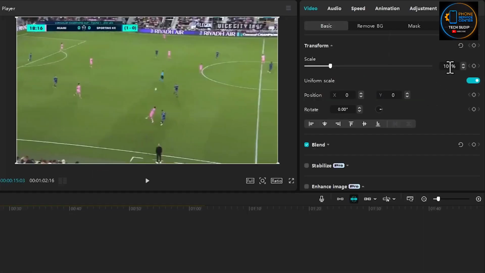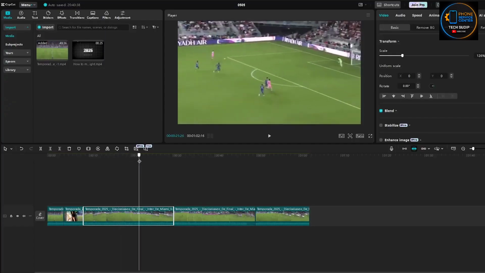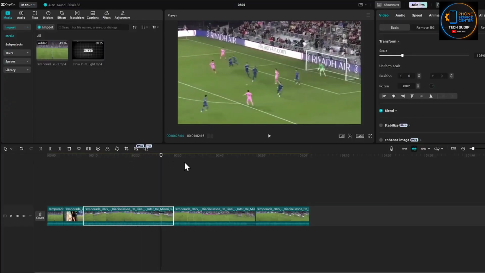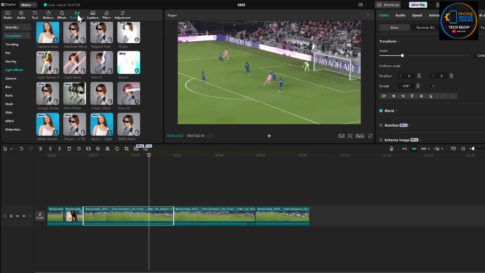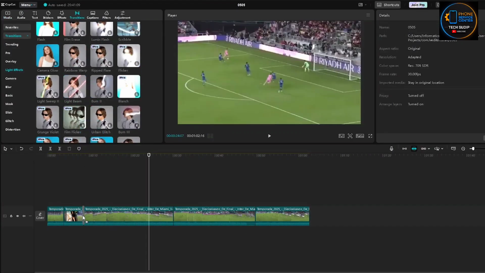Now what you want to do is increase the frame size to exactly 126%. This will actually remove any watermarks on your screen that could hurt your video's retention. Once you've done that, we'll add some transitions. Click on transitions at the top and choose whatever you like. I will go with the light beam and burn 2 transitions.